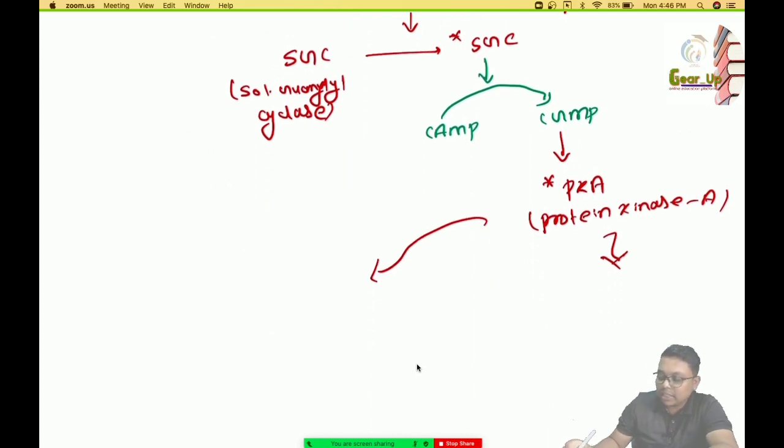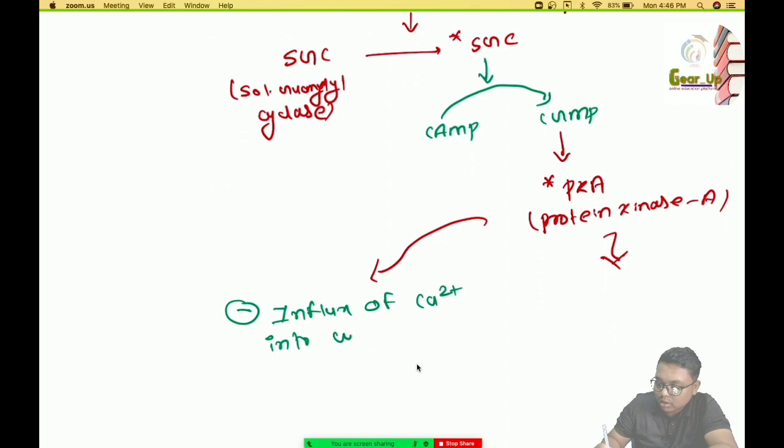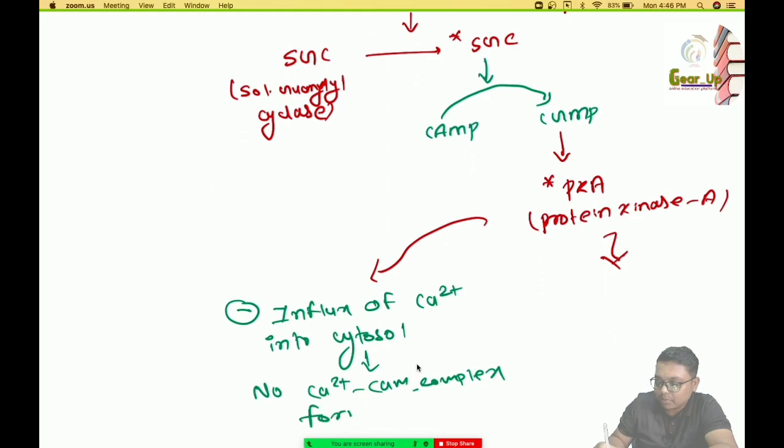The main function is that it will inhibit influx of calcium into the cytosol, and as a result there is no calcium-calmodulin complex formation. This is one mechanism.